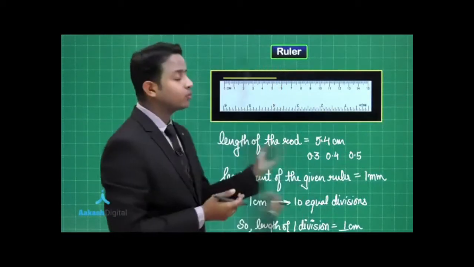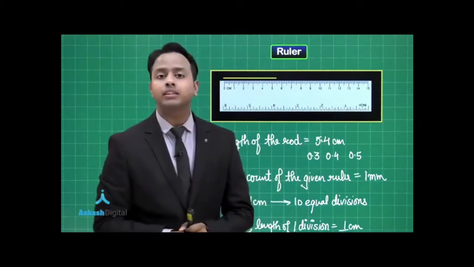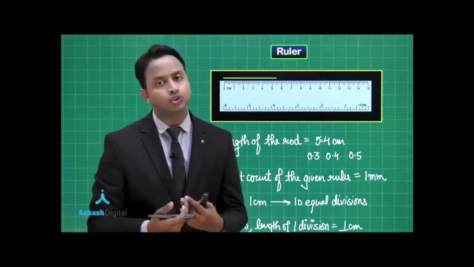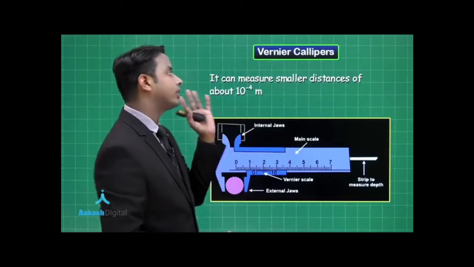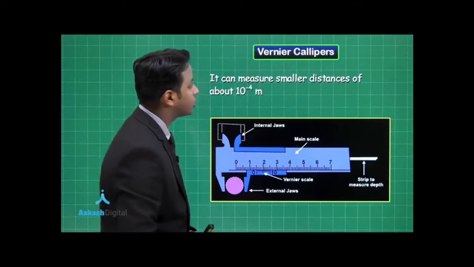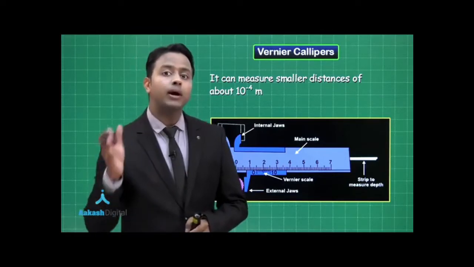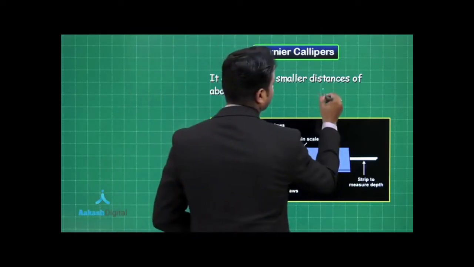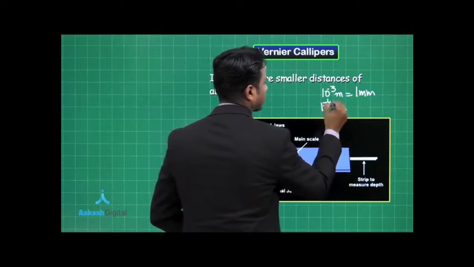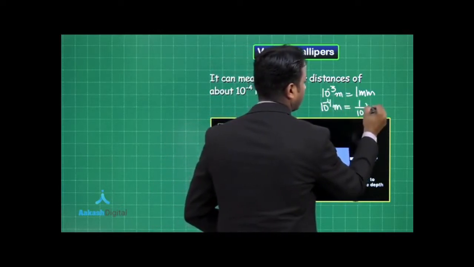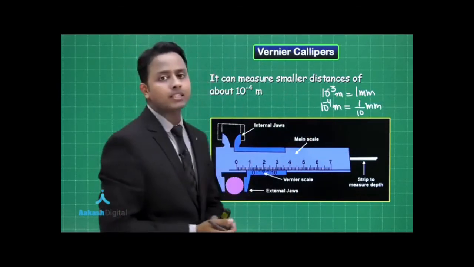So since we are not able to measure the length of an object up to the second decimal places in centimeter, we need to employ a better instrument for measuring length. So the next category of measuring device that we have is a vernier caliper. Now vernier caliper is a device which can measure smaller distances, about 10 to the power minus 4 meter. So actually it is 1 by 10 of a millimeter. Actually 10 to the power minus 3 meter is actually 1 millimeter. So 10 to the power minus 4 meter is simply 1 by 10 of a millimeter. So here we have a better precision and we can find out the second decimal place in centimeters.